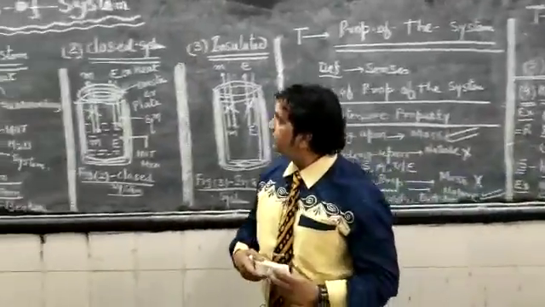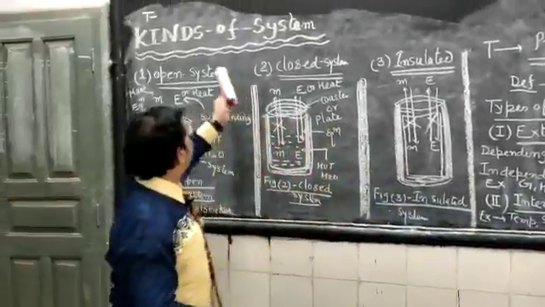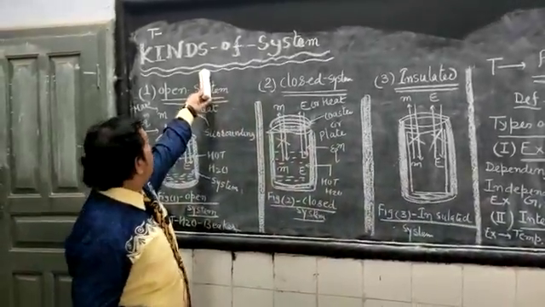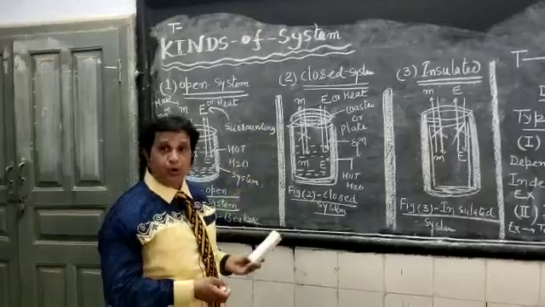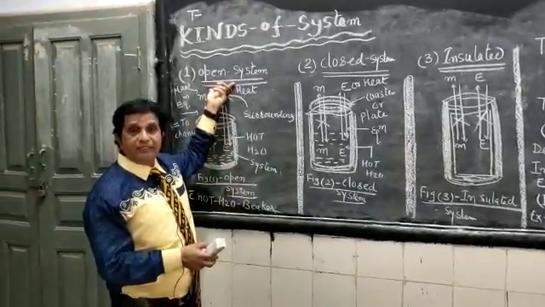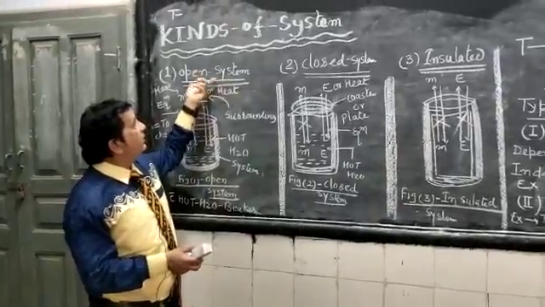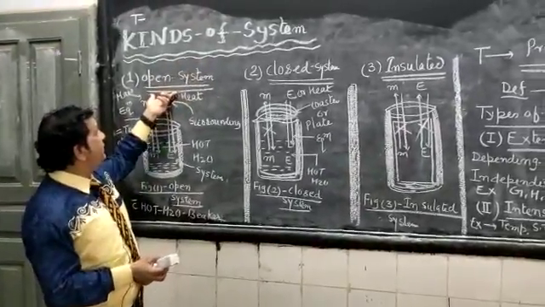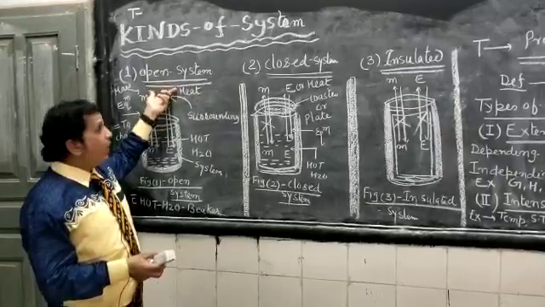The kinds of system. First of all, the first type in the classification is the open system.